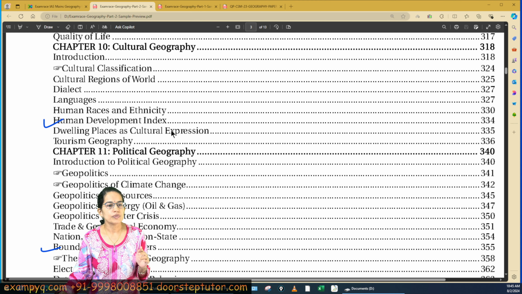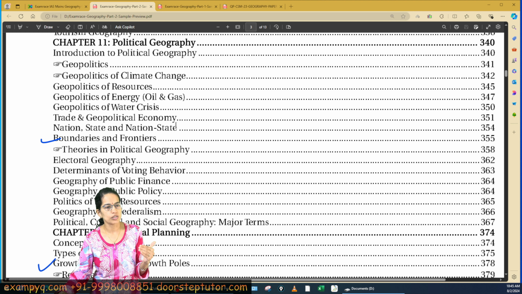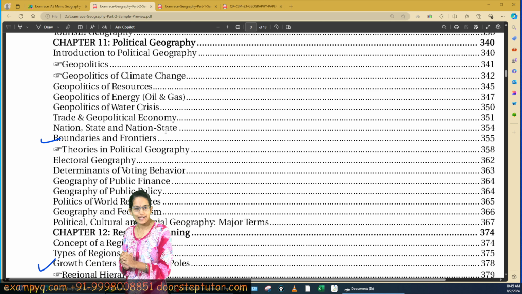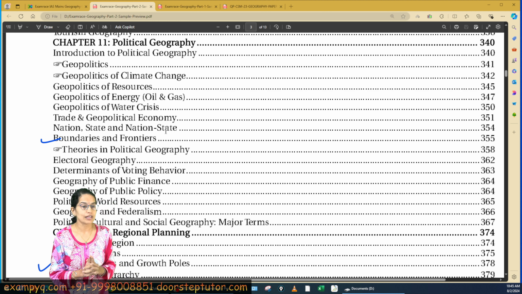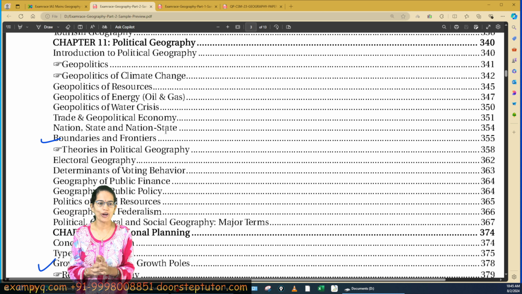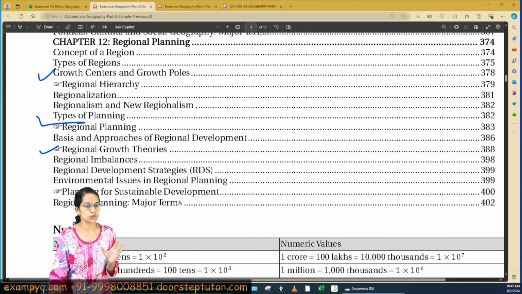Coming to the next, there was human development and the index of human development. And in political geography, it was boundaries and frontiers, but this time geopolitics of world resources is very, very important. This time the Venezuela election was there, and it was a very important election in terms of the geopolitics of oil. So geopolitics of oil again becomes a very important topic. Cover the politics of world resources, geopolitics of world resources, very carefully.